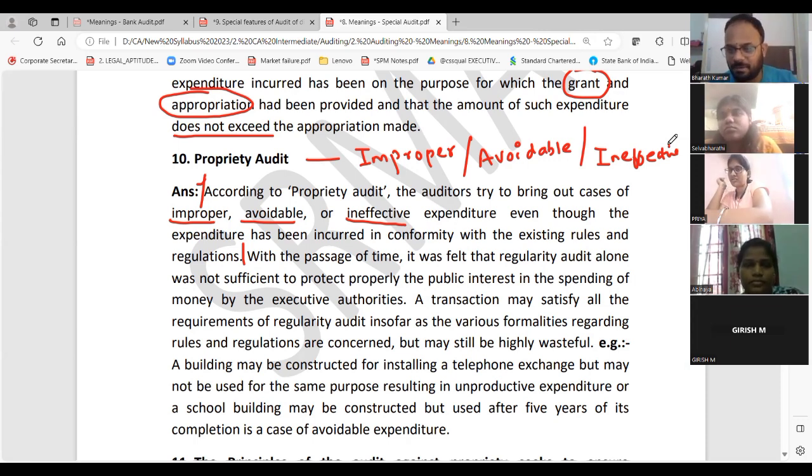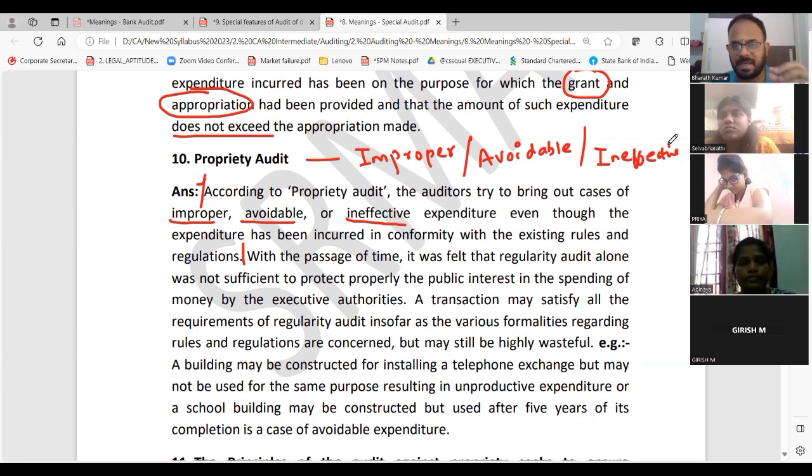Indirectly, I'm just connecting government. That's not exactly propriety, but I am correcting your mistakes. I am saying you have done correctly only. You have written the test good, but you would have avoided that. This alone unnecessarily you have written like this. If I tell from the government's perspective, from the C&AG to the government, that's called what audit? Propriety audit. Are you clear? Easy, so that I'm connecting with your example.